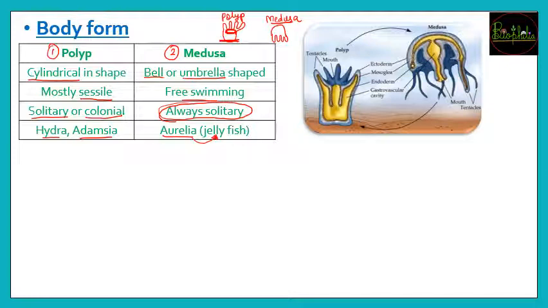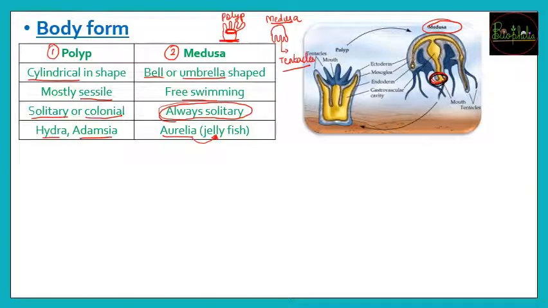So this is nothing but the medusa stage, that is nothing but your umbrella or bell shaped, जहाँ पे ये जो fingers होंगे, these fingers would nothing but represent tentacles. वो क्या represent करेंगे? It will represent the tentacles. So since it is free downwards, so here you can see the medusa stage. Medusa stage जो है उनके tentacles downwards है and here you are going to see the mouth. यहाँ पे उसका मुंह होगा.